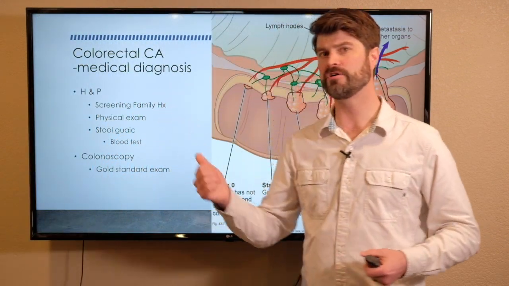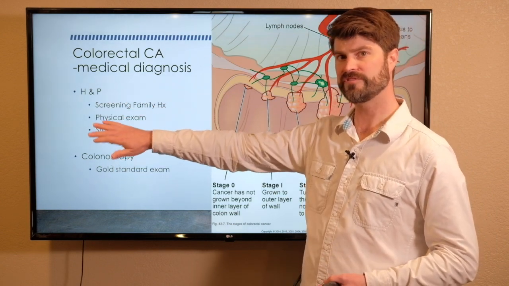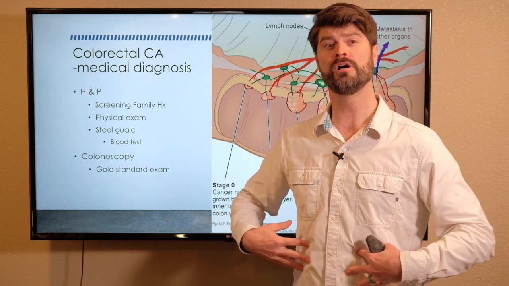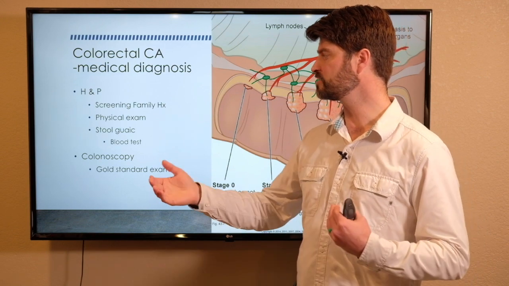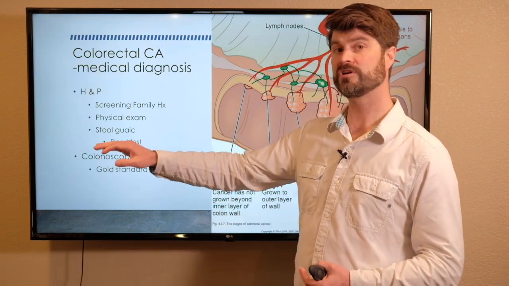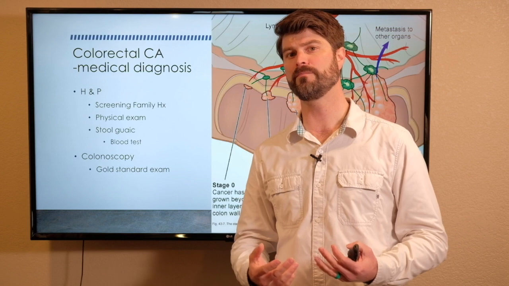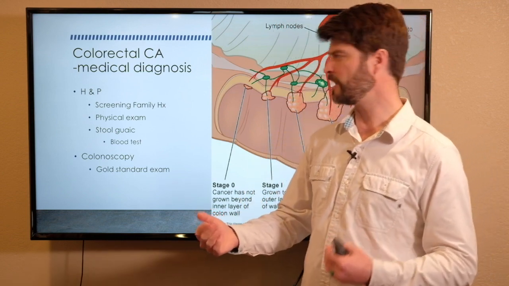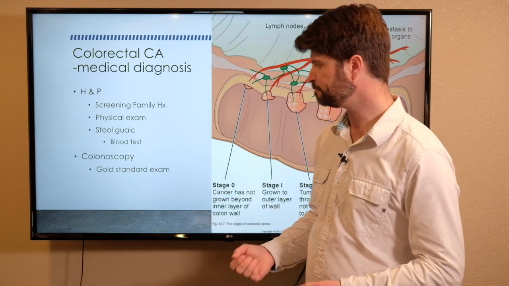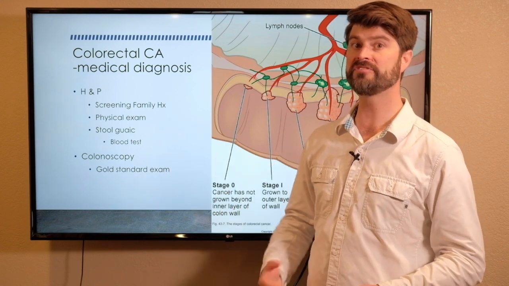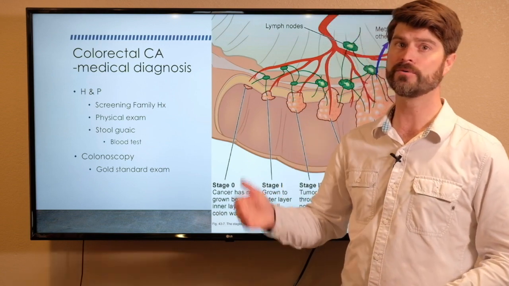So for the medical diagnosis, the physicians are going to first start with their screening. So is there a family history? And then what's their physical exam like? Is there a palpable tumor on abdominal assessment? Do they have bleeding with their stool? Is it on the outside of the stool or in the stool? In order to check for blood, we're going to do what's called a guaiac on the stool. That's a test that can either be done at the bedside or in the lab, and we're going to test the stool material for the presence of blood. The gold standard medical test to determine if a patient has colorectal cancer is a colonoscopy. So that's always going to be definitive.